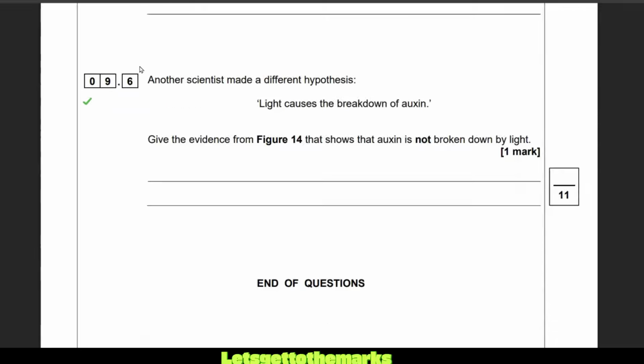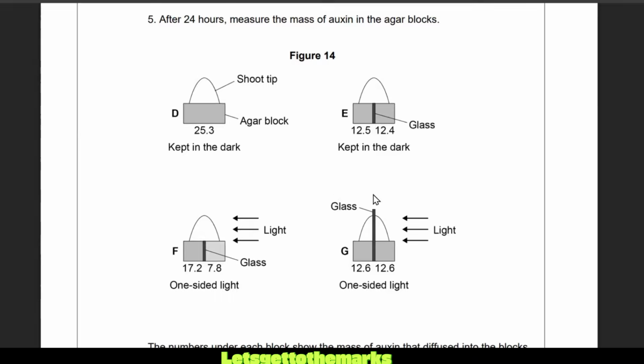Light causes the breakdown of auxin. Give the evidence from figure 14 that shows that this is not true. The light does not break down auxin. So what I would say as well, evidence here, you can see with G that when the glass is put there, the auxin cannot move away. We know that auxin's made in the tip, and if you put glass running all the way through, it cannot move over and then diffuse down like it did there.